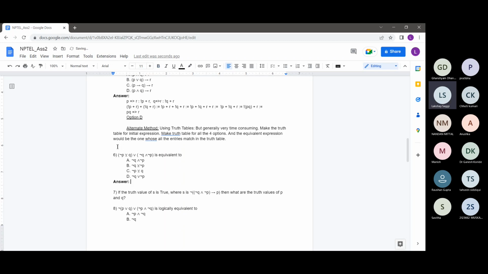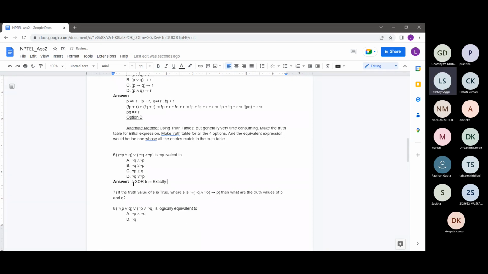The sixth question is another expression simplifying question, not P, and this symbol is basically XOR. You guys must have seen that an XOR operation is basically when exactly one of the two entries, A in A XOR B, means exactly one of A or B. Basically either-or operation. Either A is true or B is true, but not both.